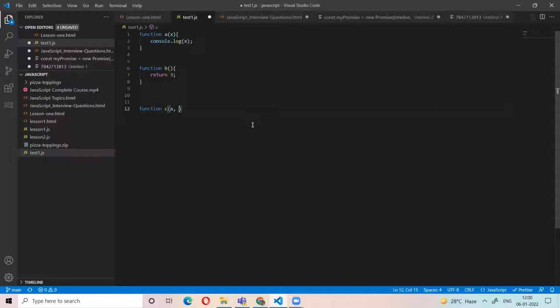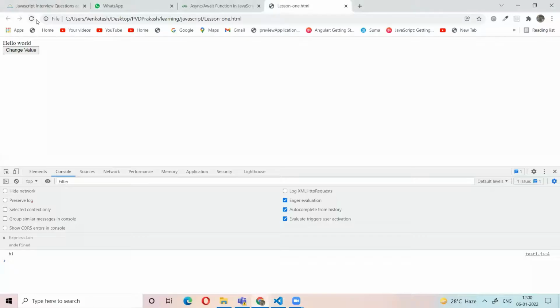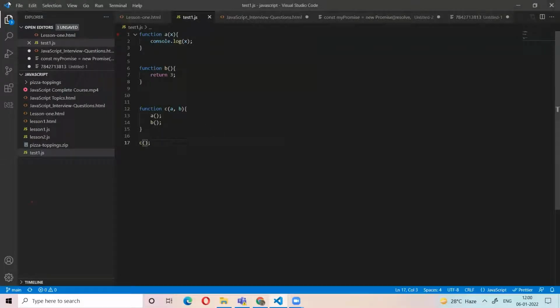Like I pass a comma b. So here C is now; if you call the C function, let's see what happens. A is not a function. So here we need to pass the example, let's see, here x comma y.